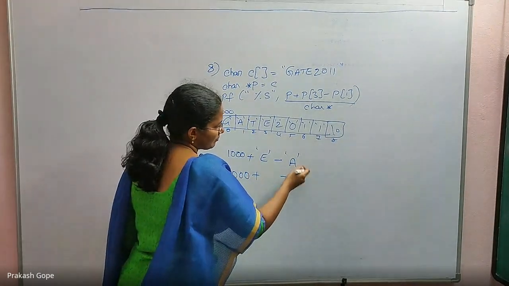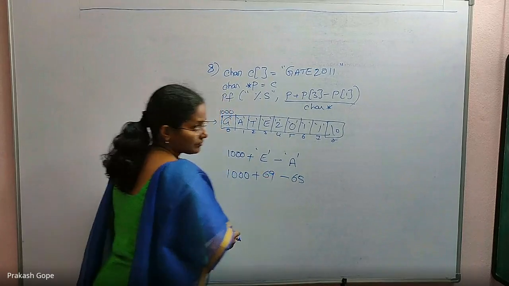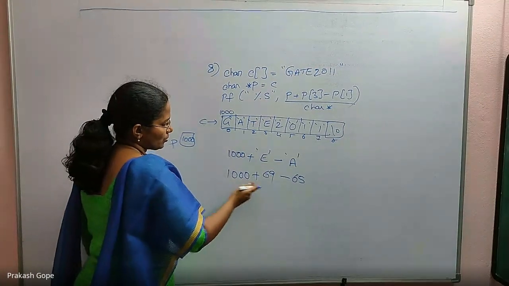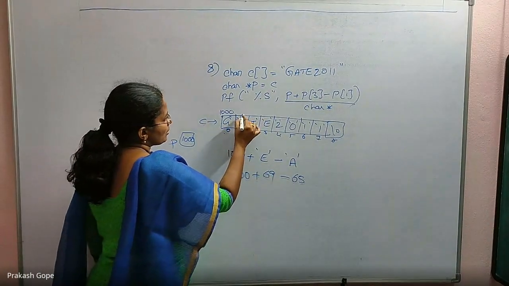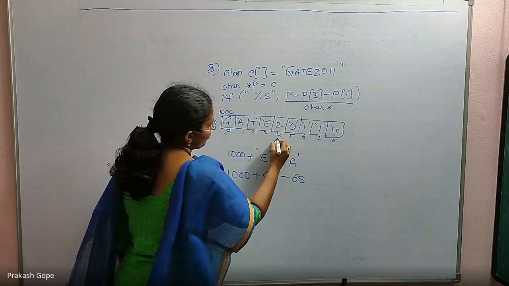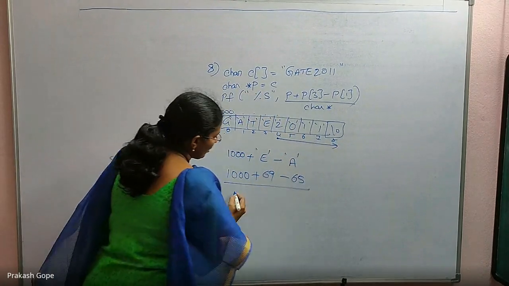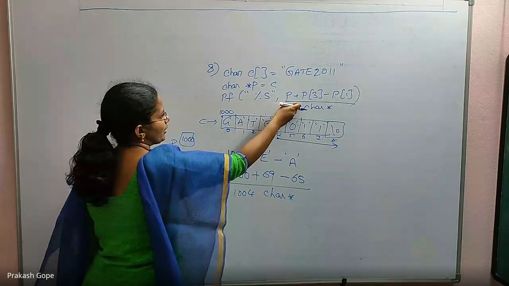Capital A, this is 65, this is 69. So 69 minus 65 is 4, 1000 plus 4 is 1004. So if this is 1000, this is 1001, 2, 3, 4. So from 1004 until the first null character. So this whole thing 1004 is char star which is passed to printf function.